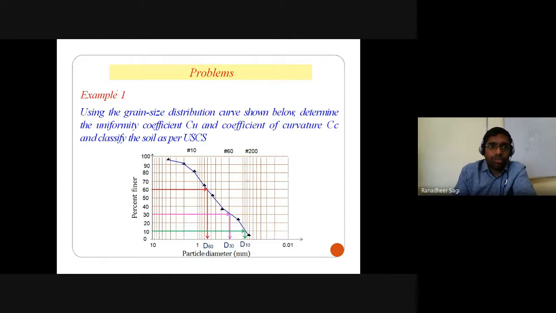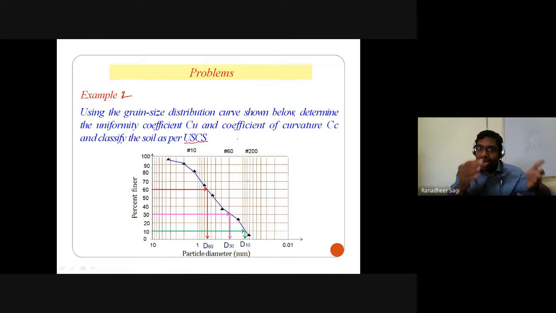So let's solve another example. Using the grain size distribution curve shown below, determine the uniformity coefficient Cu and the coefficient of curvature Cc, and classify the soil as per the unified soil classification system. In the same way, you are already given the grain size distribution curve.